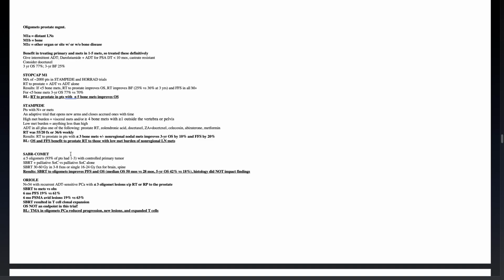to those with low metastatic burden of non-regional lymph node mets. SABR-COMET looked at 5 or fewer oligomets. 93% of patients had 1 to 3 with controlled primary tumor. They either got SBRT plus palliative standard of care versus palliative standard of care alone. SBRT was 30 to 60 gray in 3 to 8 fractions, or a single 16 to 24 gray fraction for brain or spine.